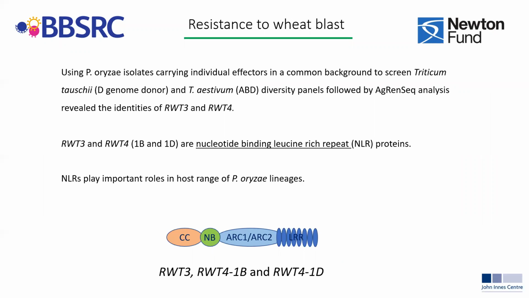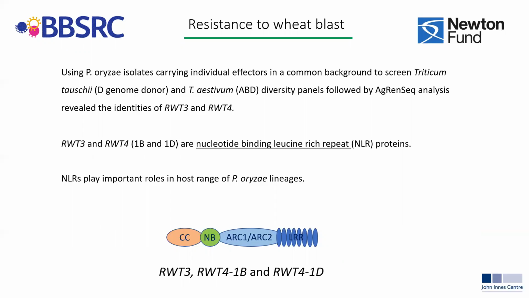So to summarize, we have used various resources, the P. oryzae isolates carrying individual effectors in a common background, to screen the Triticum tauschii D genome donor diversity panel and the Triticum aestivum diversity panels, combining that with AgRenSeq analysis, and revealed the identities of RWT3 and 4. In all instances, the 2 or the 3, depending on how you look at it, turn out to be nucleotide binding leucine-rich repeat NLR proteins.